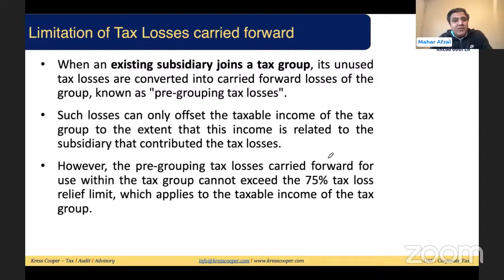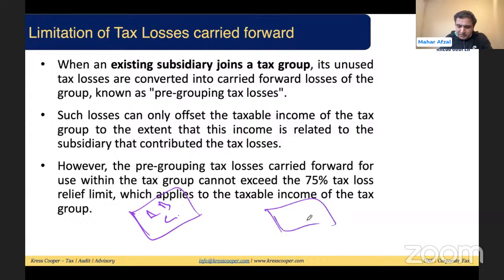Now, limitation of tax losses. Just look into this. This is one group: A, B, C. There is a new subsidiary D. This new subsidiary D has losses, which are carried forward losses.